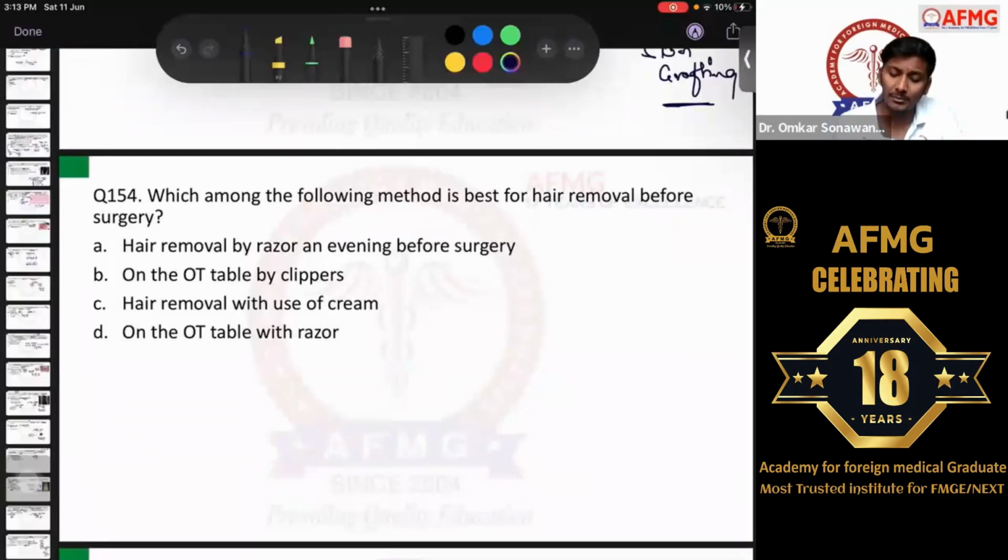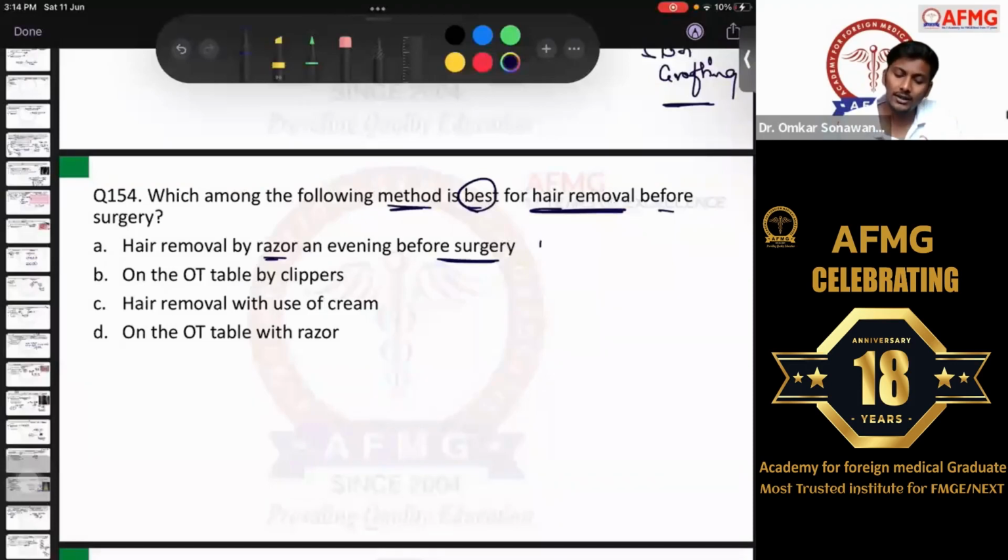Which among the following methods is best for hair removal before surgery? This was a question which was just logical. I hope Dr. Vinayak would have covered it in his sessions. Option E says hair removal by razor on the evening before surgery. Earlier, on the evening before surgery, the patient was prepared for OT. Nowadays, it is not done.